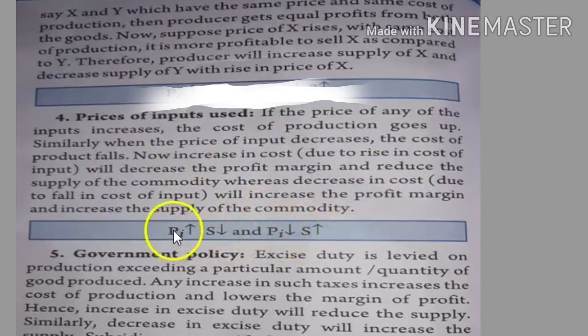So what happens here? If the price of input increases, the producer will supply less, and if it decreases, the producer will supply more. Okay, so that is the main point that we have to see here.